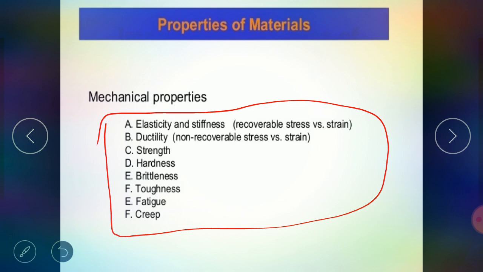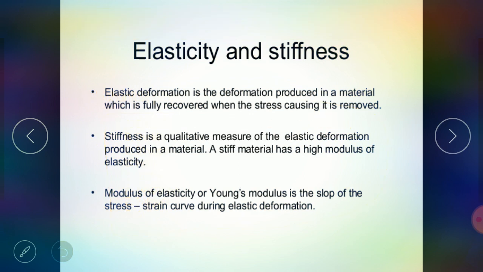So the first property is elasticity, then ductility, strength, hardness, brittleness, toughness, fatigue, and creep. For finding out these properties, we should know what these properties are, so what the definitions of these properties are. Now we see what is elasticity. As the name itself says, what is the elasticity?